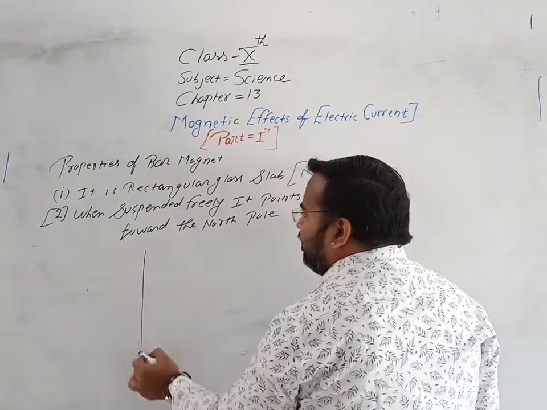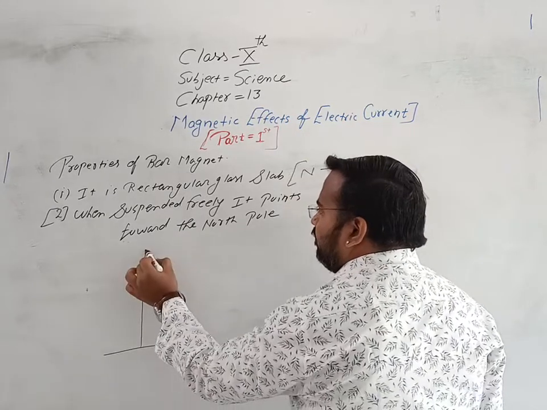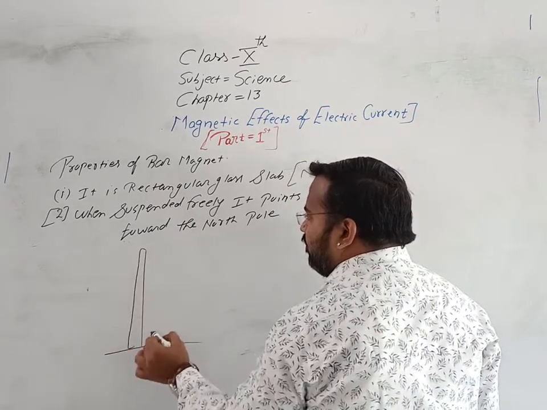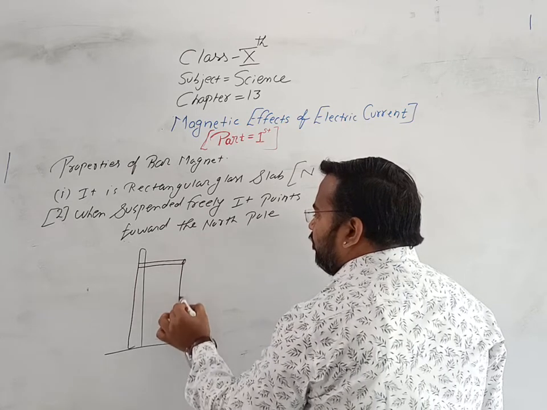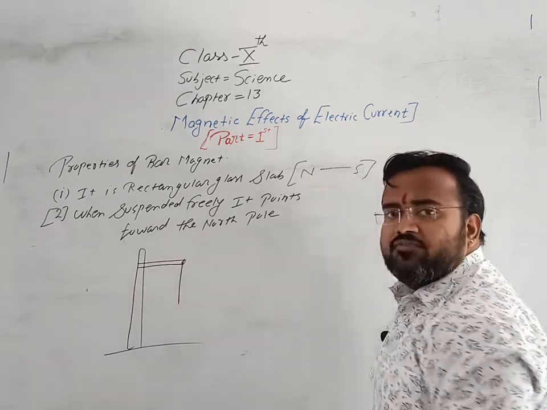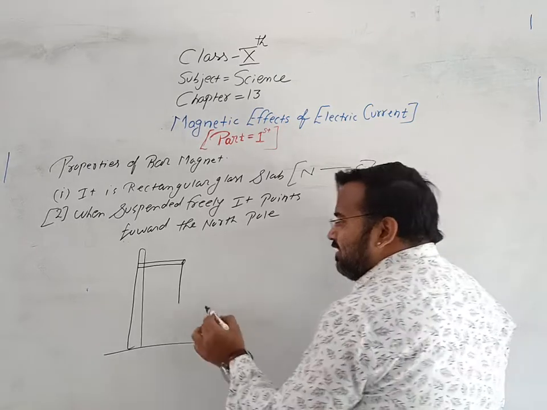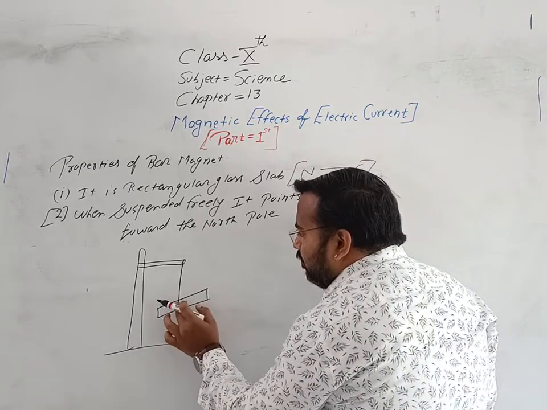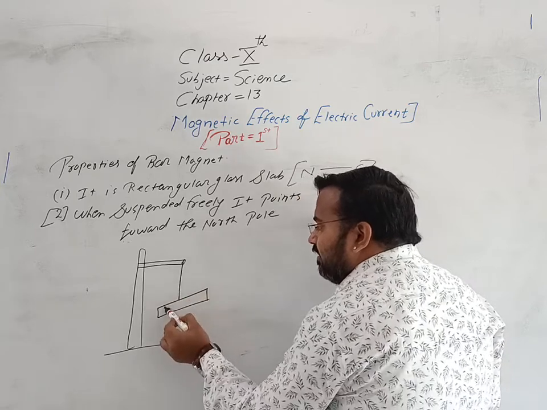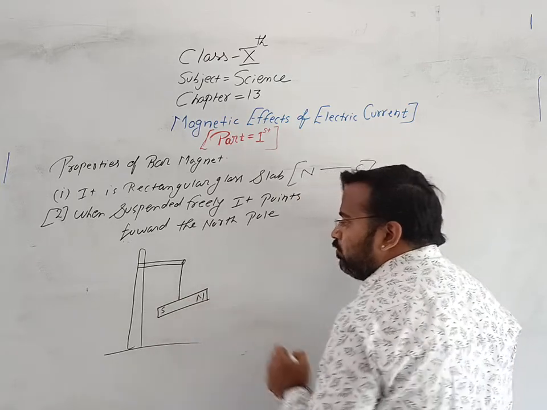Suppose this is a stand to which one thread of silk is attached, and by this thread of silk a bar magnet is arranged. It contains, suppose, a north pole and south pole.